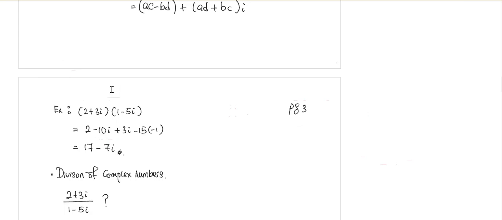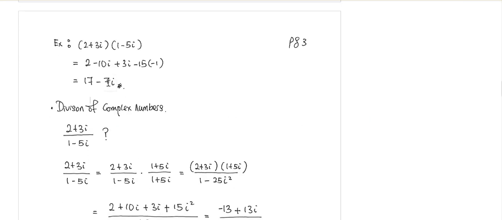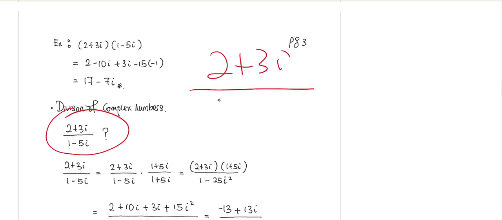So we're going to do the same thing, just that now we have new numbers, which are called the complex numbers, and we are learning how to add, subtract, multiply, and divide. The last operation is division, right? So if you have two complex numbers, 2 plus 3i, this is one complex number. And what is the meaning of this complex number divided by another complex number?